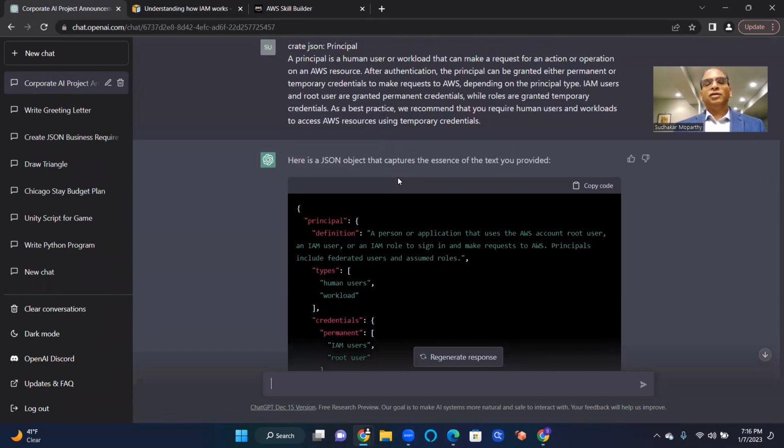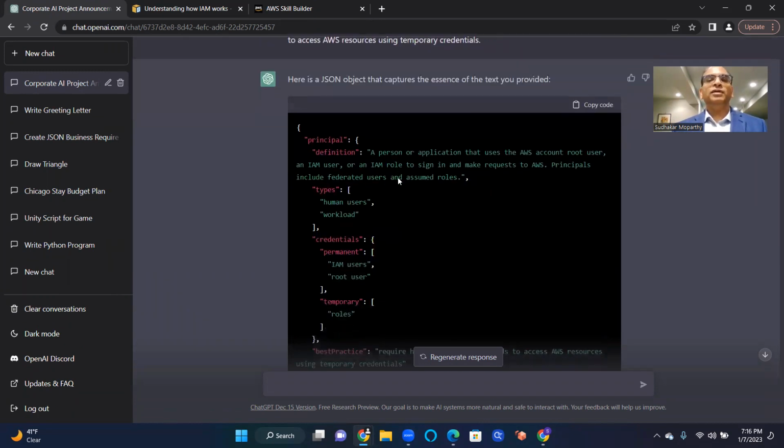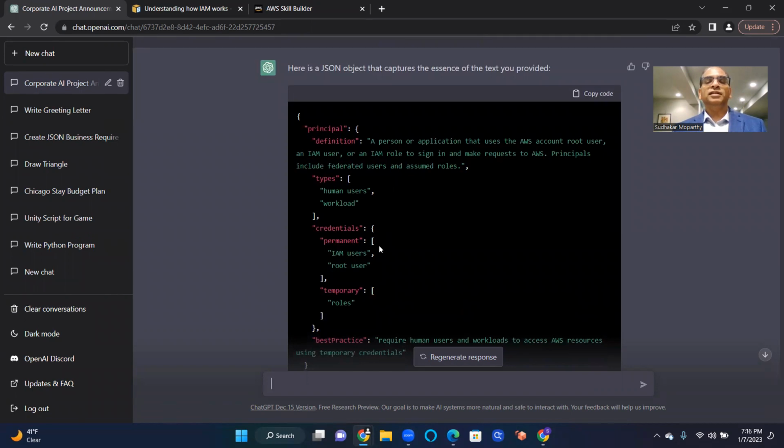Beautiful. So it's understanding what I want, and it gave me a lot more than what I told. But that's all in essence. Different types: humans and workloads. Workload is basically a group of some resources put together with code and then executed just like a human. So it's automated things. IAM users' credentials are permanent. Root user, IAM users are permanent.